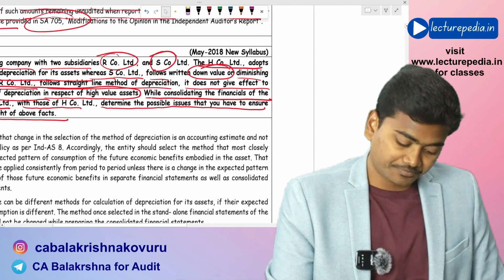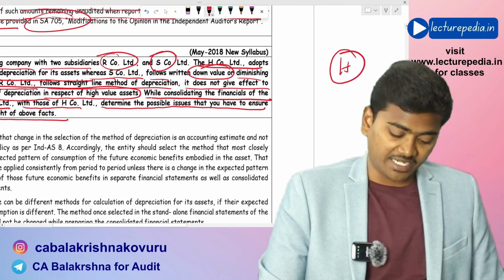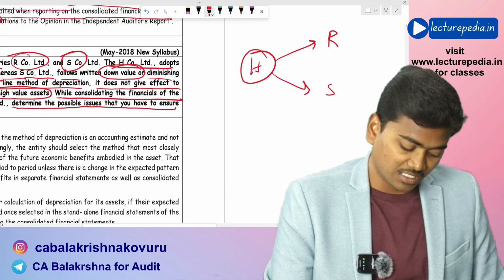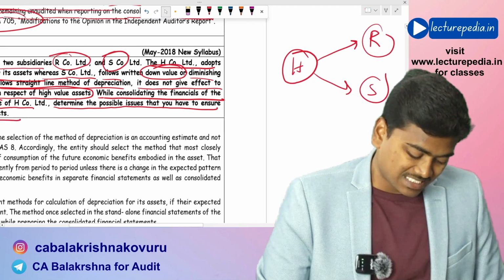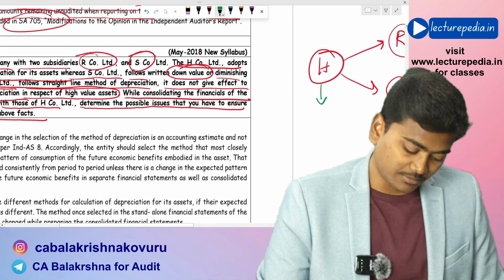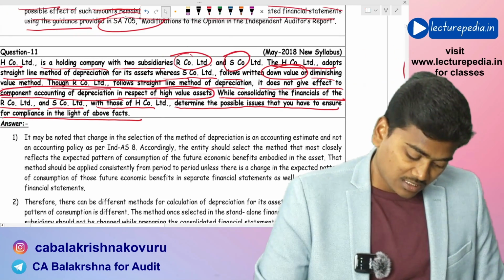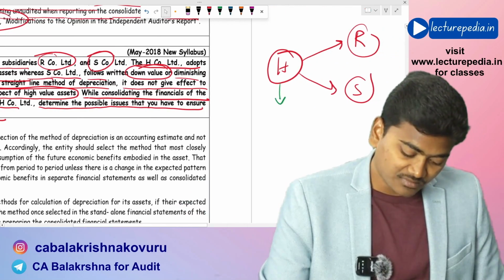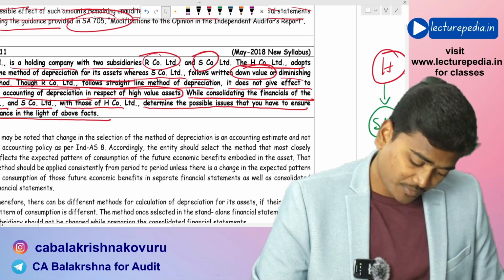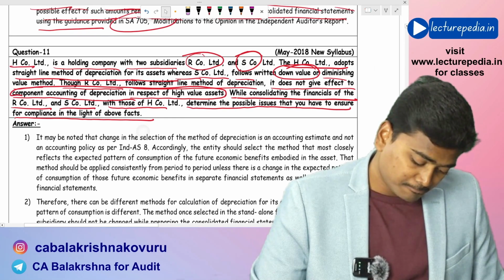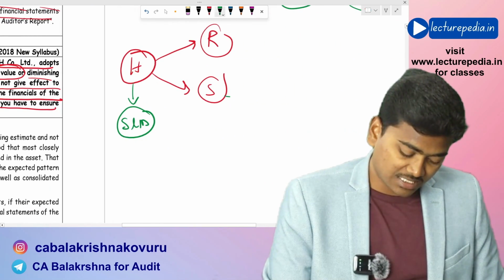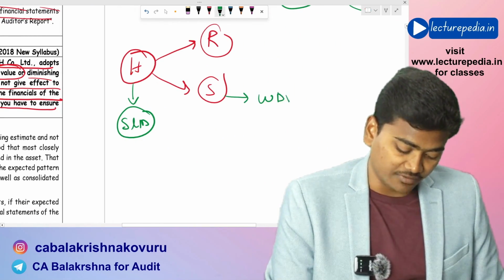Basically, there is H Company Limited, which is the parent, and there are R Company Limited and S Company Limited, which are subsidiaries. Now they are saying that the parent, H Company Limited, is following the straight line method for depreciation, whereas S Company Limited follows WDV.